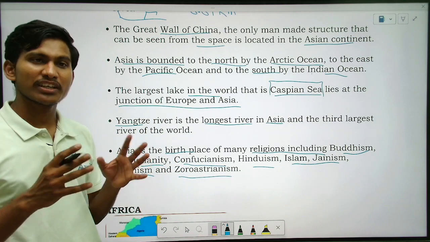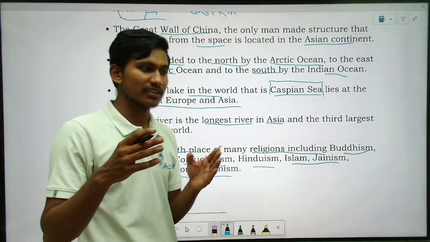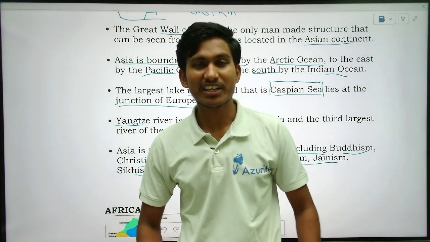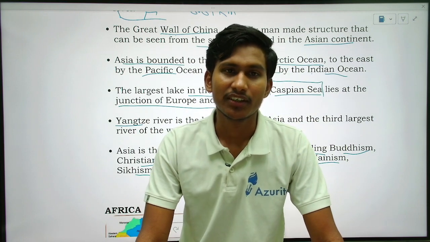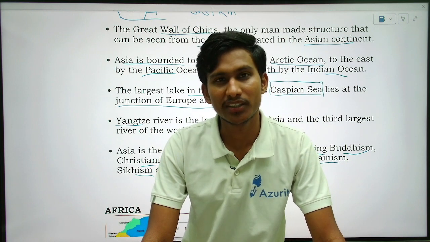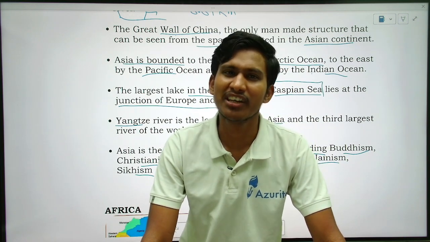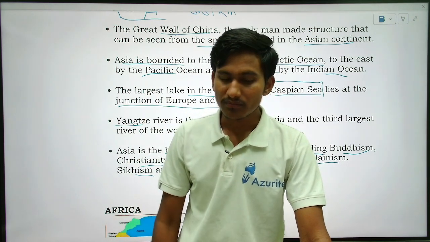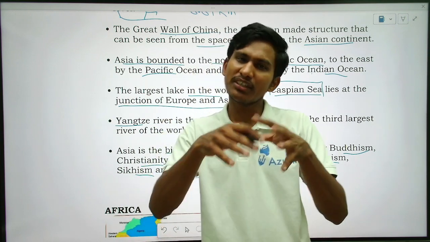So it was very much developed, and there were so many different cultures and human habitats, right? You may have heard of the Harappan civilization. Many civilizations originated in Asia. Civilization means people living together.